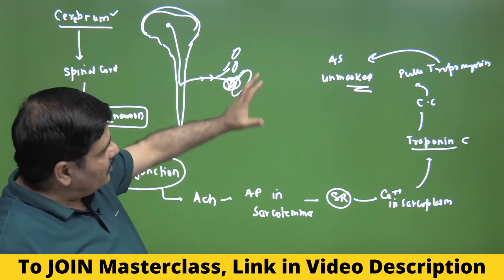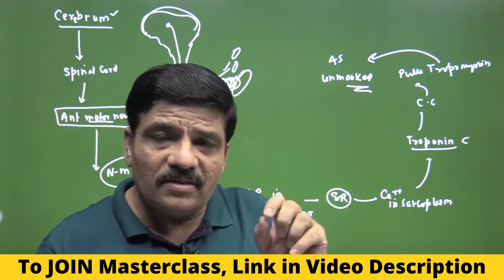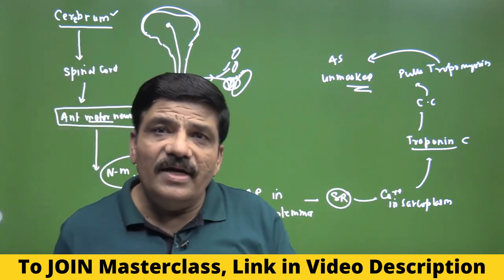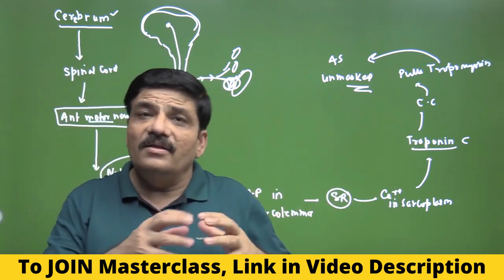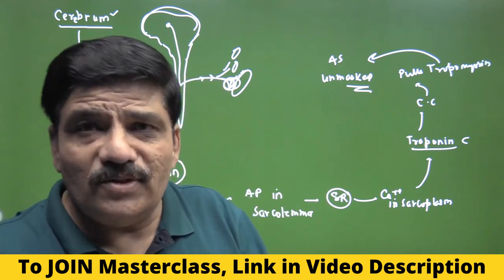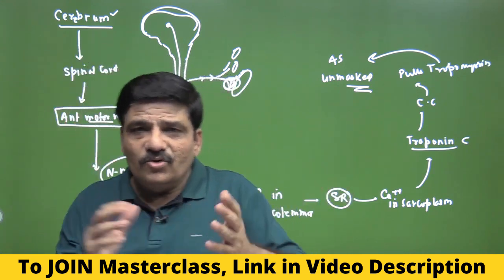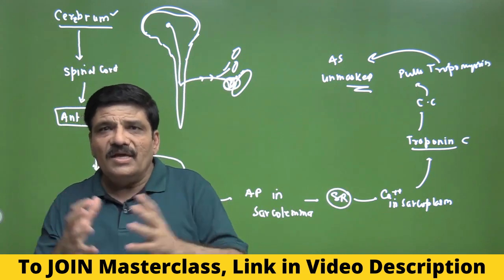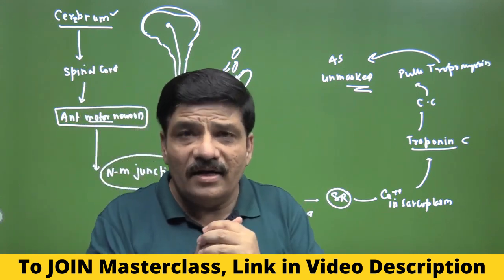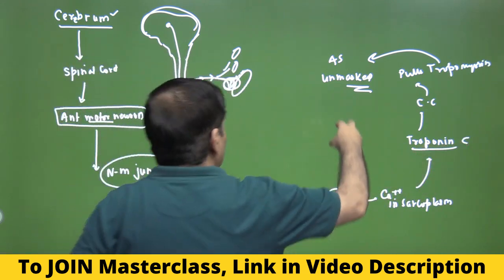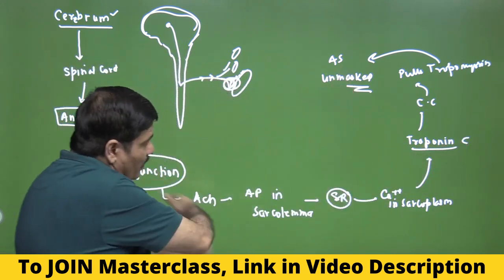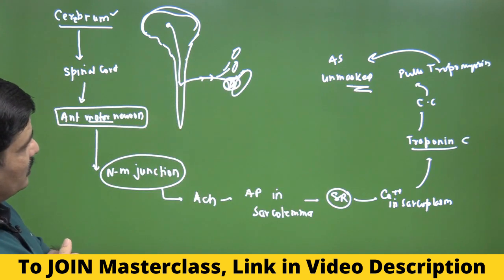Now please remember that the active sites have been unmasked. Myosin heads have an affinity for the active sites present on the actin myofilament, but under resting conditions, tropomyosin and troponin mask them, so it is not able to bind. Something else is required for the myosin head to bind to the active site, but an important thing is that there should be unmasking of the active site, and now we know how this unmasking happens.